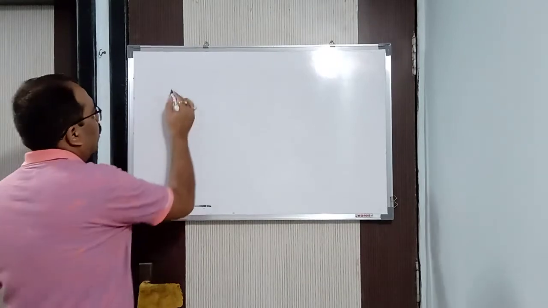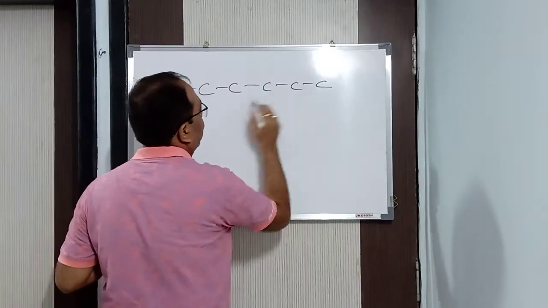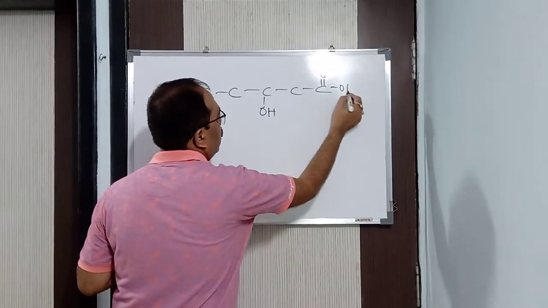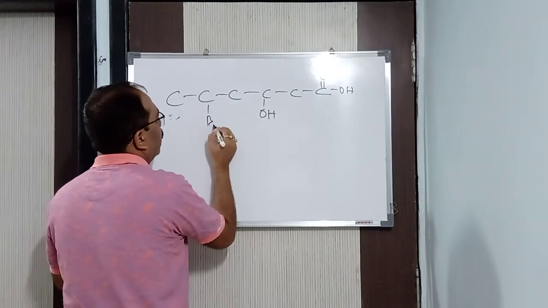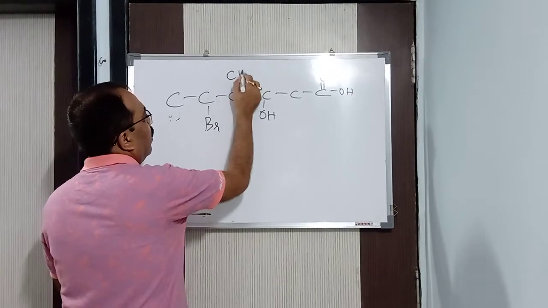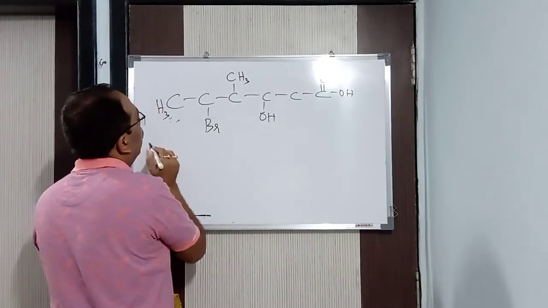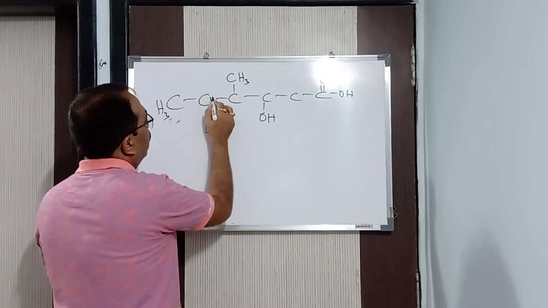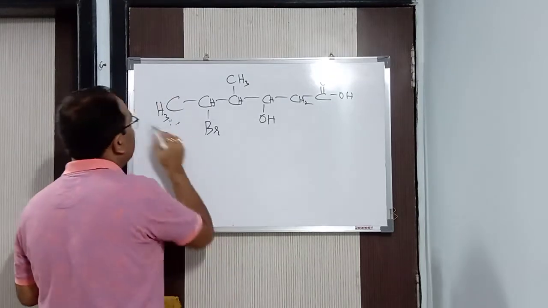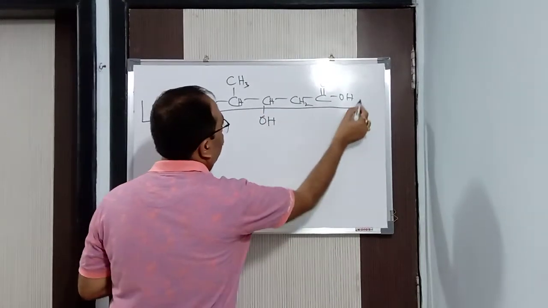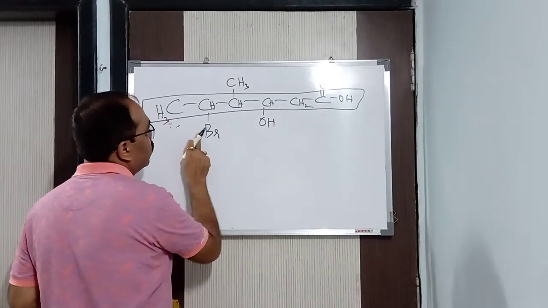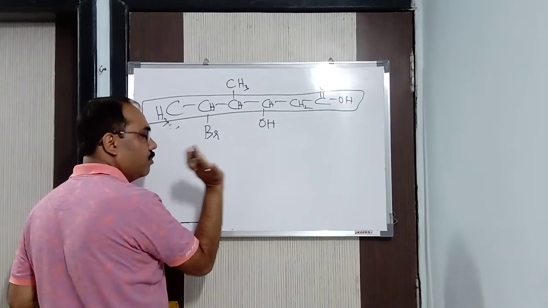Alright, let me give you an example so that you will understand what I am talking about. Suppose we are having here OH, here COOH, and here bromo. Of course this is not a functional group, this is a prefix. You are having here CH3, and this is the compound, let us say. CH3, CH, CH, CH and CH2. So you can see this is the longest chain, no doubt about it. These two are the prefixes, not functional groups, understood?